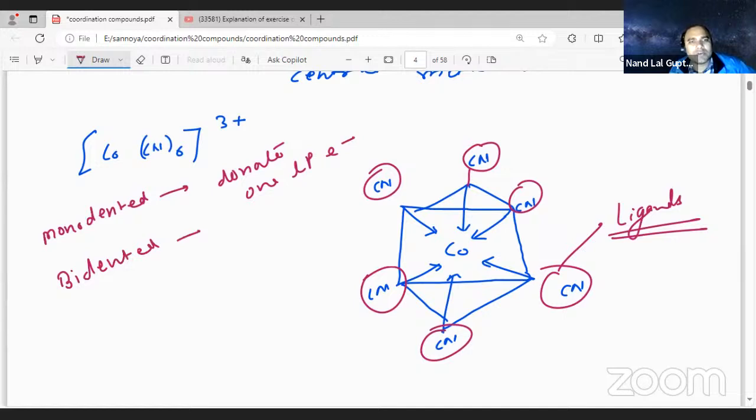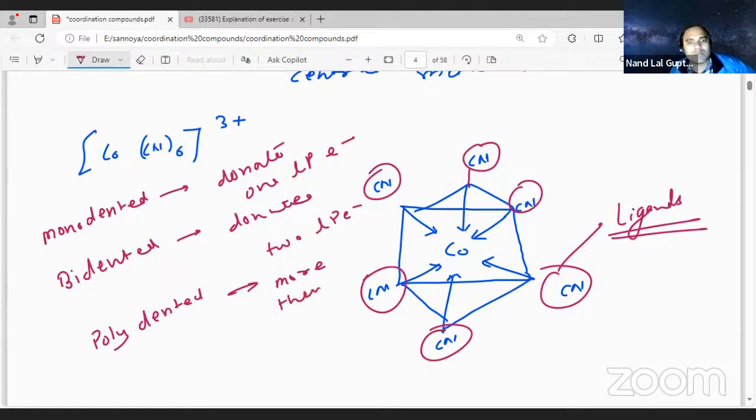Bidentate means donate how many pairs of electrons? Two lone pairs of electrons, student. Polydentate, student, means more than two lone pairs. More than how many? More than two lone pairs of electrons. It is going to donate more than two lone pairs.